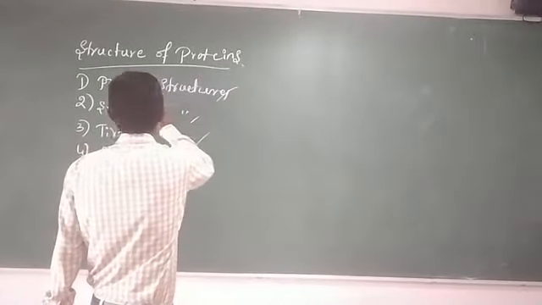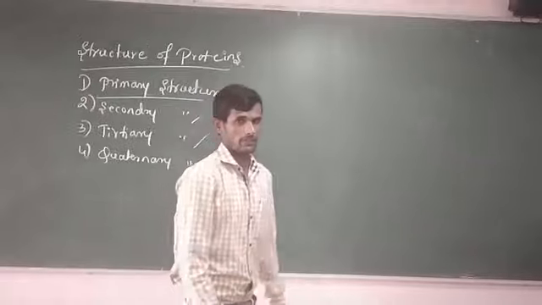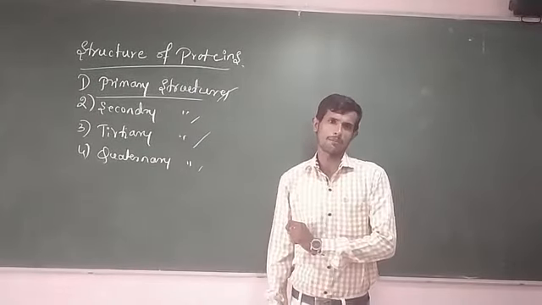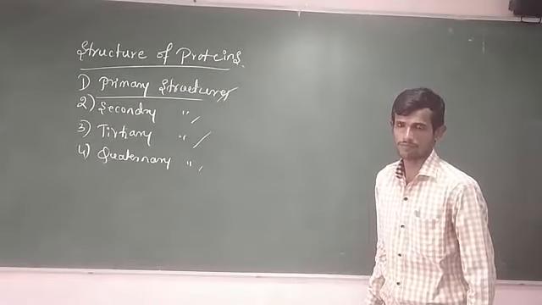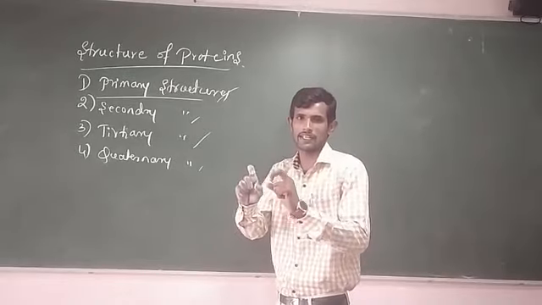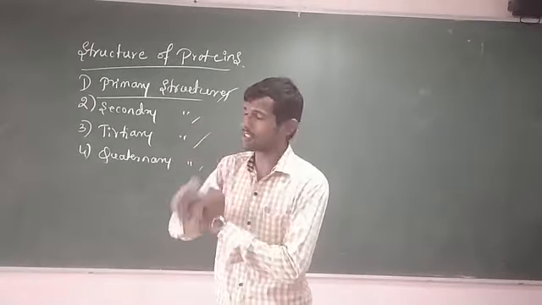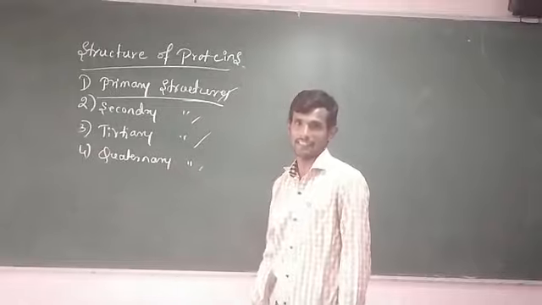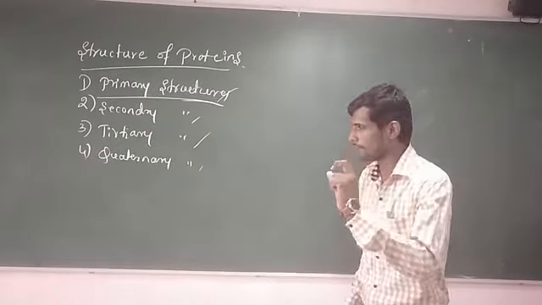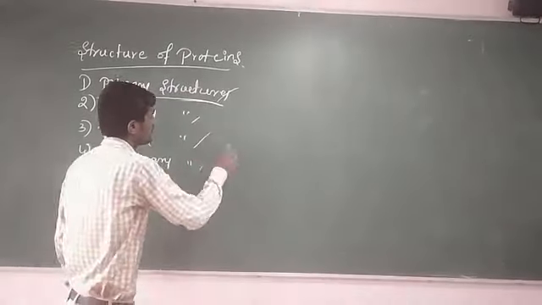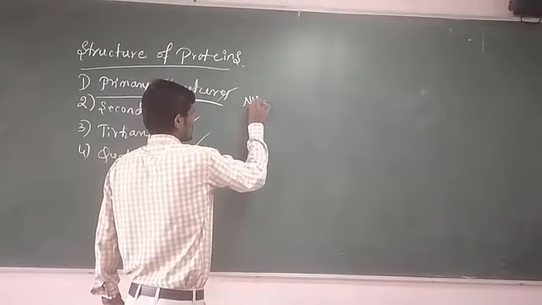First point, primary structures of proteins. Students, in presence of primary structures of proteins, the amino acids are arranged in a definite sequence. Means these types of proteins contain a definite arrangement of amino acids. It is like this.